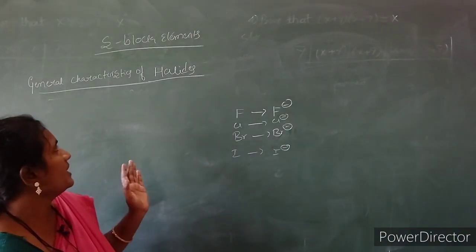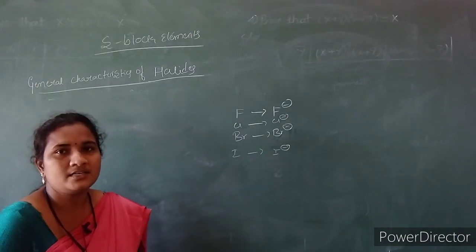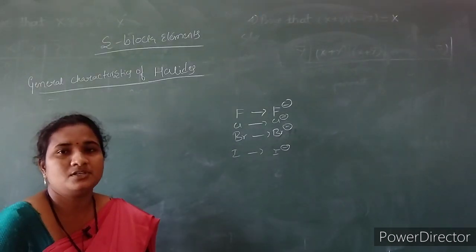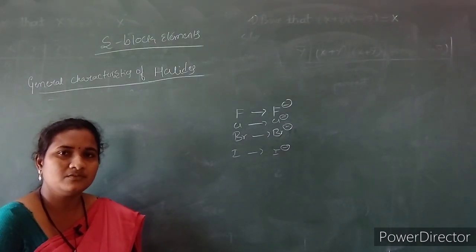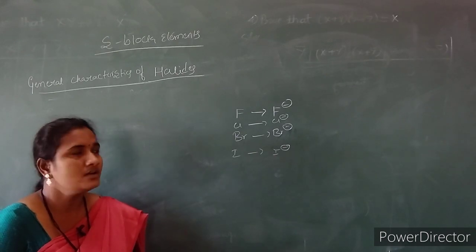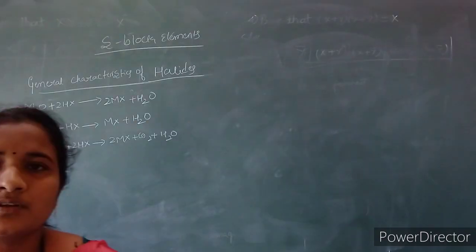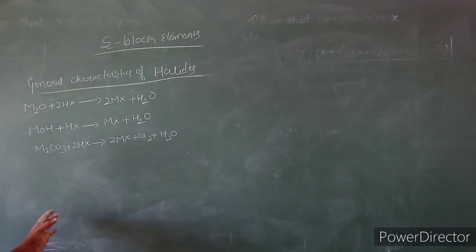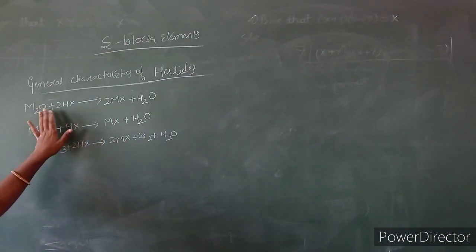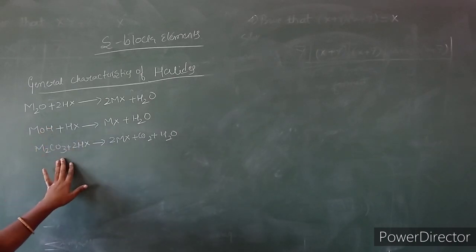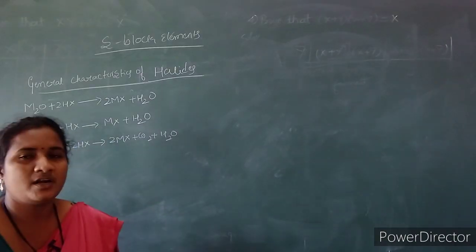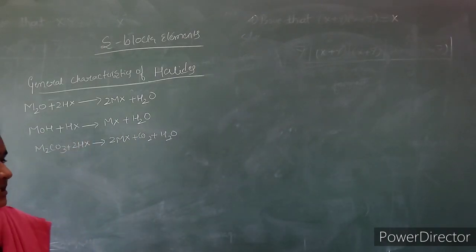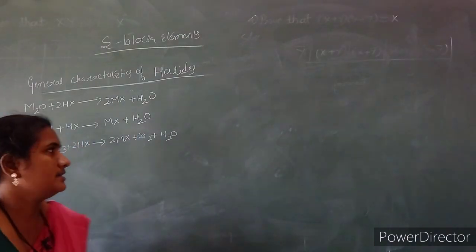We can prepare the alkali metal halides by treating the metal with a hydrogen halide under suitable conditions. We can also prepare alkali metal halides by treating oxides, hydroxides and carbonates with the respective hydrogen halides. We will obtain the corresponding metal halides here.